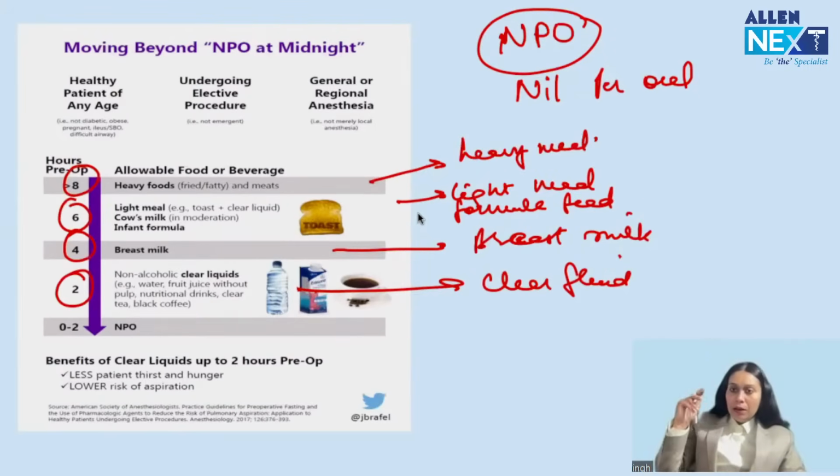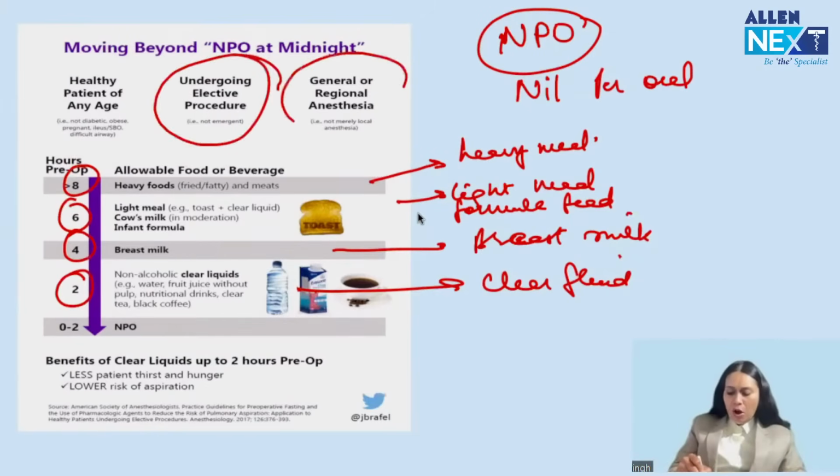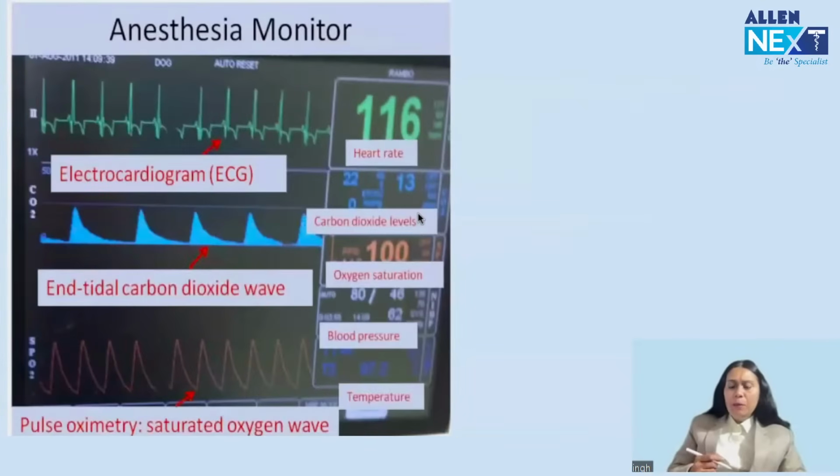So remember this. What we ask the patient today is to take a light meal 6 hours prior to surgery. If breast feed is mentioned, then 4 hours NPO. Clear fluid mentioned, 2 hours NPO. And if heavy meal is mentioned, 8 hours NPO. Otherwise, NPO means, remember, 6 hours NPO is what we require. Nil per oral. Important from exam point of view. And every patient undergoing an elective procedure, general or regional anesthesia, is required to follow the NPO guideline. Got it? Okay. Next, anesthesia monitoring.